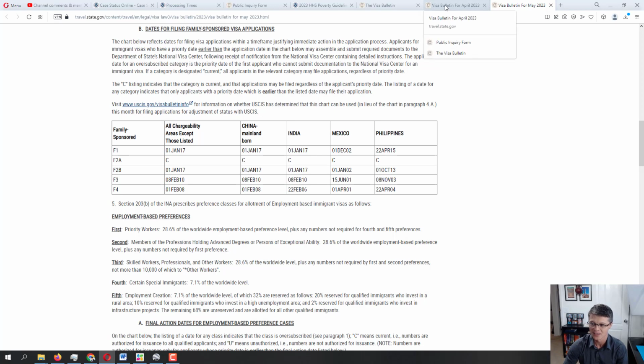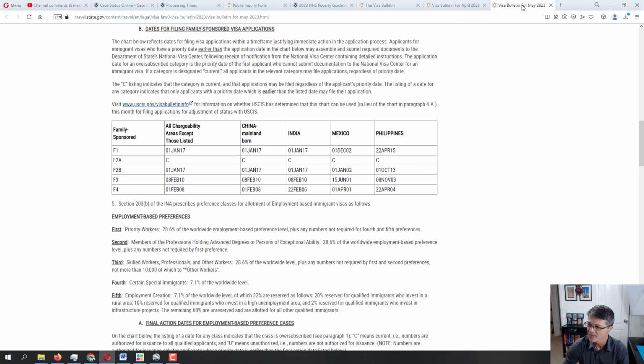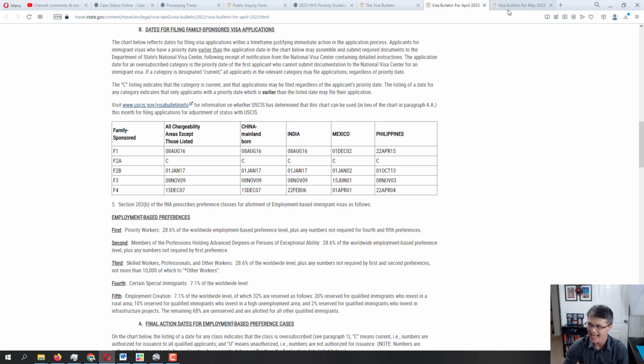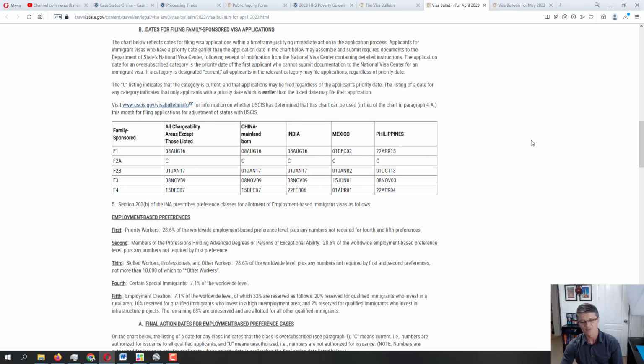All right, let's take a look at the F2B now. Let's see, January 17, January 17, January. So there is absolutely no movement on the F2B. Again, if you have a beneficiary in F2B, don't be discouraged too much. When we see some movement in other categories, in other chargeability areas, we know that stuff is moving along. There is also a movement on F2B.